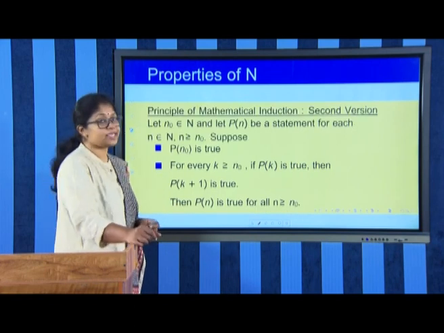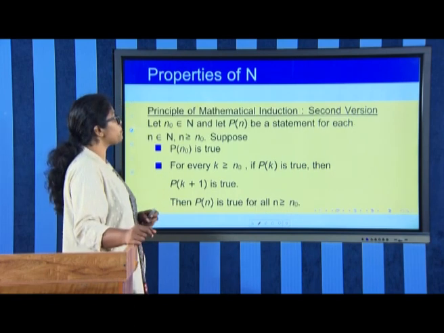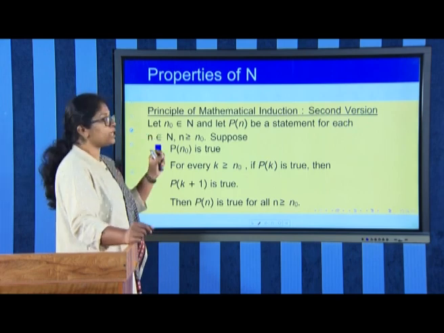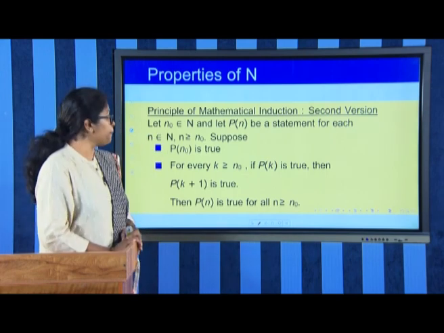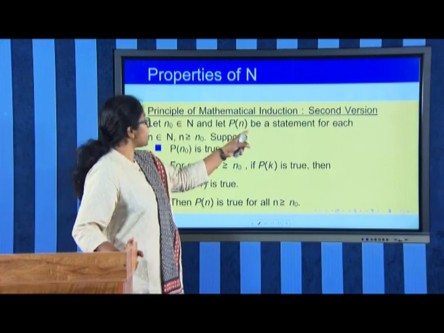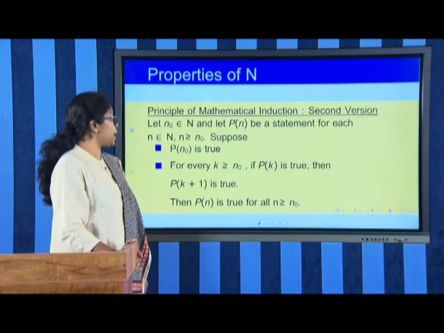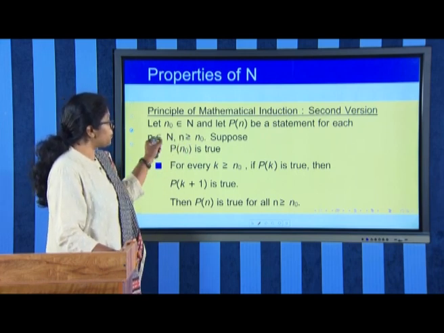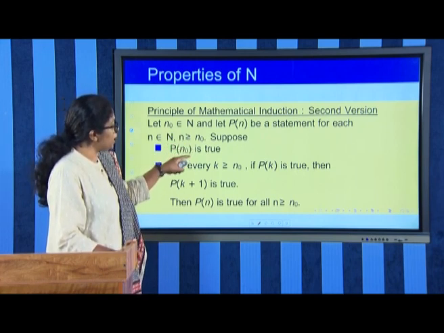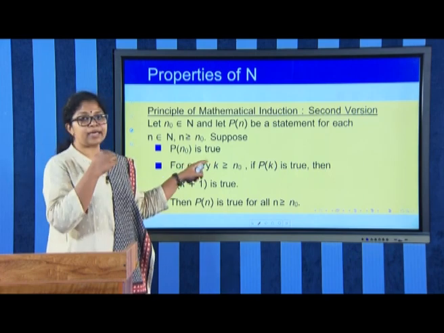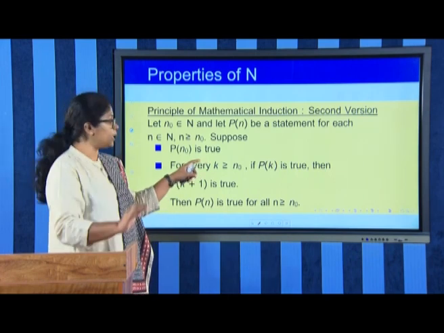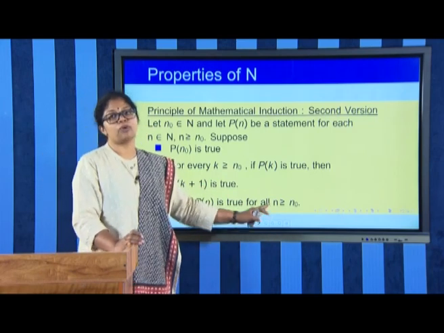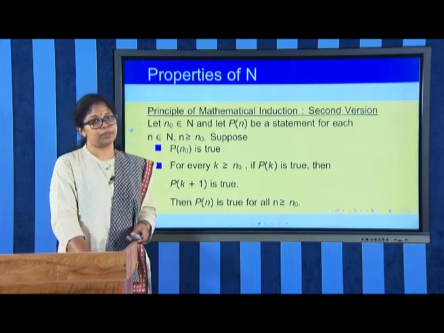Then we have a second version of principle of mathematical induction, which states: let n naught be a fixed natural number and P of n be a statement for each n belonging to N, where n is greater than or equal to n naught. Suppose P of n naught is true, and for every natural number k starting from n naught, P of k is true implies P of k plus 1 is true, then it is true for all n greater than or equal to n naught.